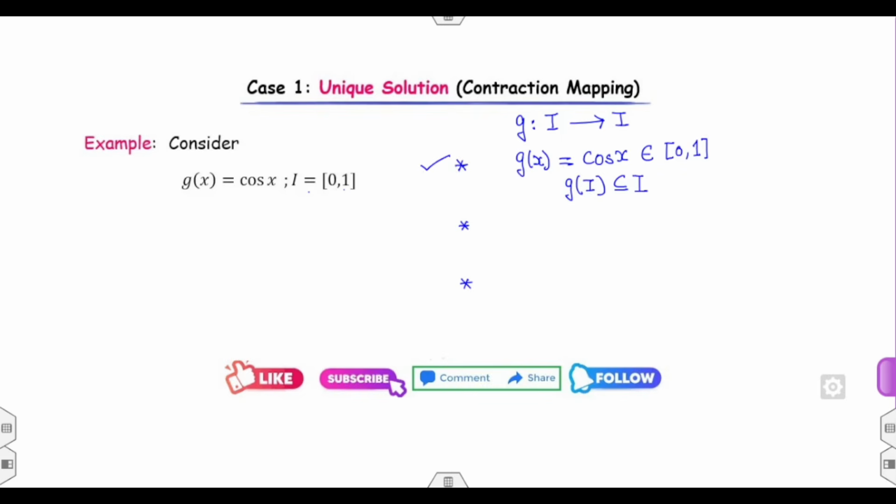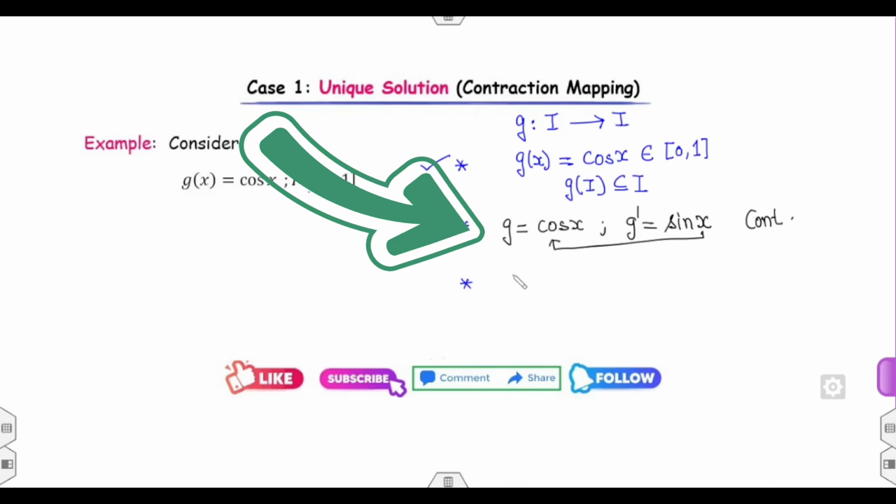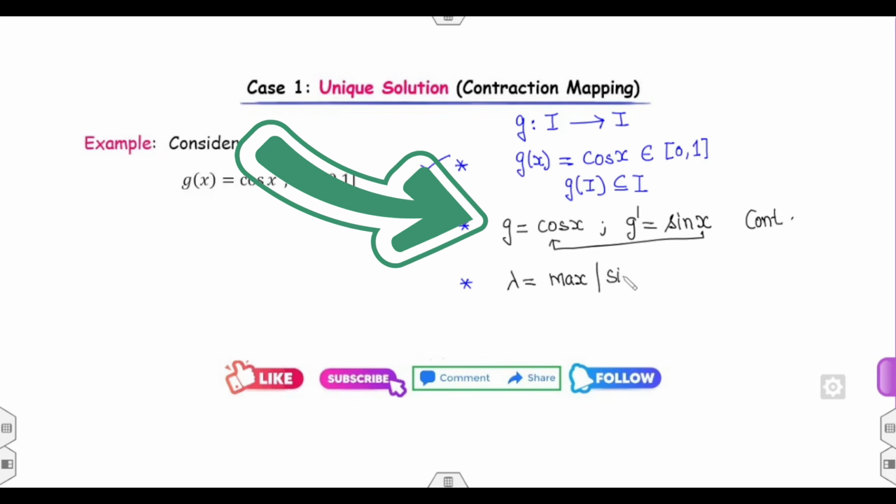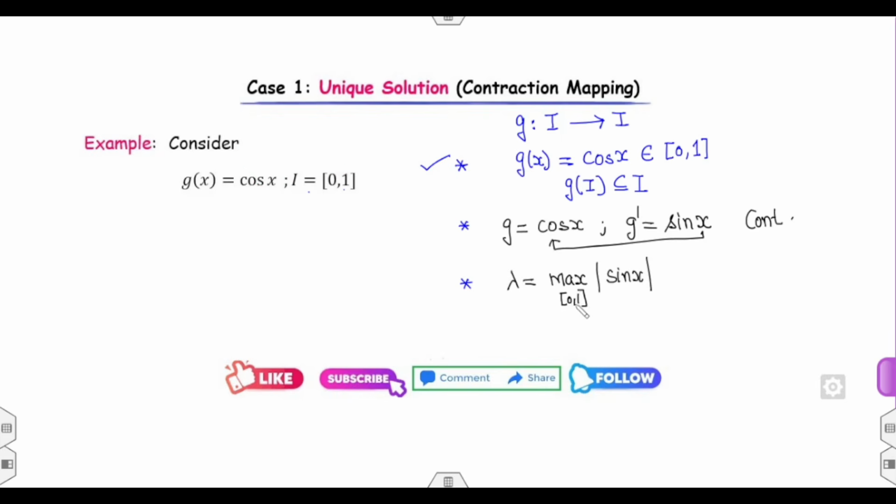So the first property is satisfied. Look at the second: g and g prime both must be continuous. You can clearly say that the derivative of cos is sine, and cos x and sin x both are continuous. And the third: if I consider the maximum value of g prime, which is sin x, what is the maximum value of sin x over the interval 0,1? That is sine of 1. Fine, and the value of sin 1 is always less than 1.